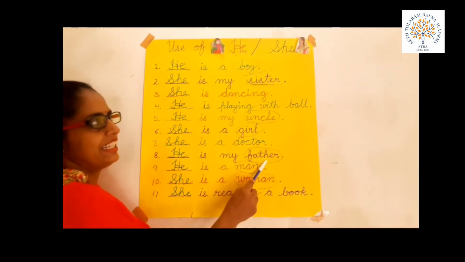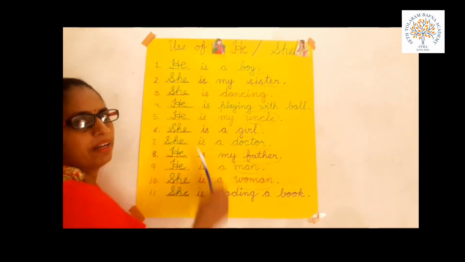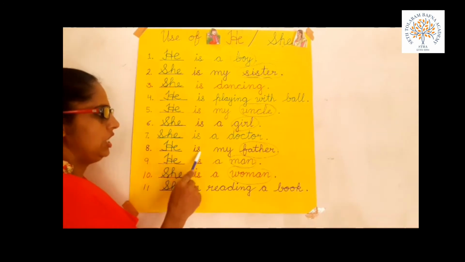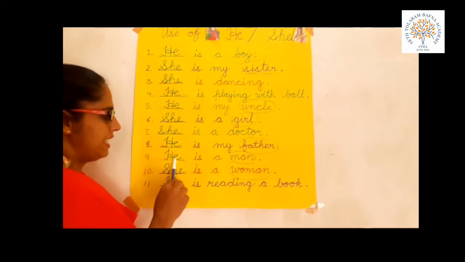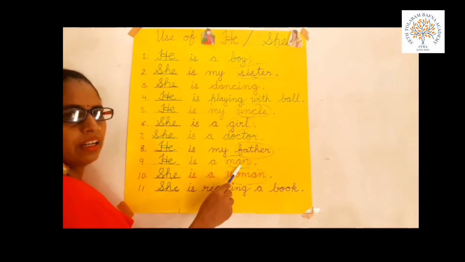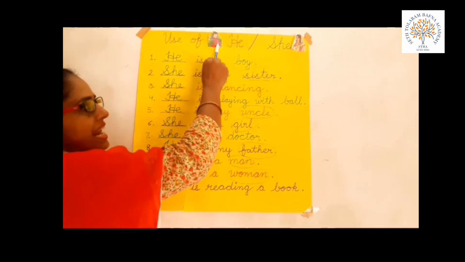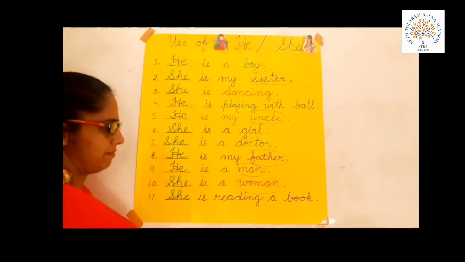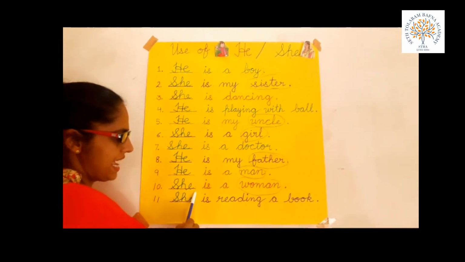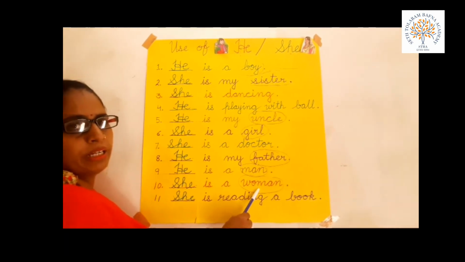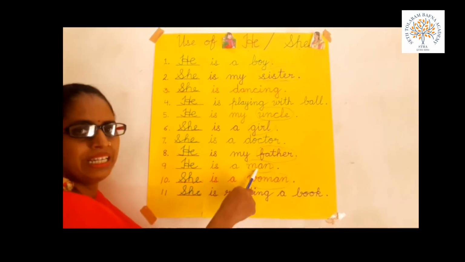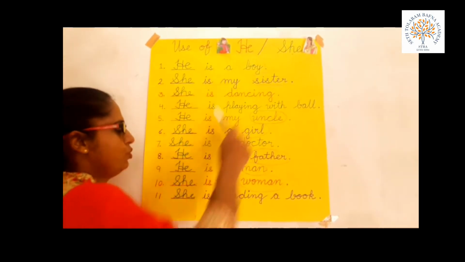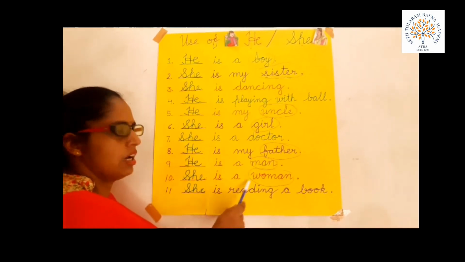Next is Dash is my father. Here father indicates the male person. Father is male, so we use he. He is my father. Dash is a man. Man for male, so we use he. He is a man. Next, Dash is a woman. Woman means aurat. Man means admi. Woman refers to female, so we use she. She is a woman.